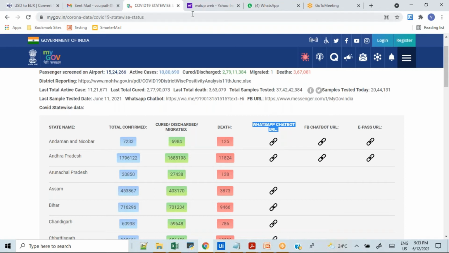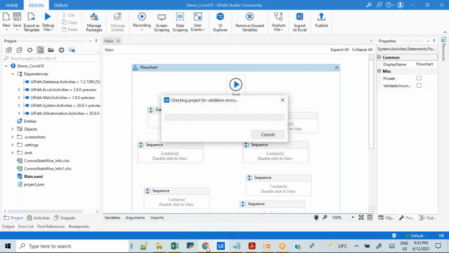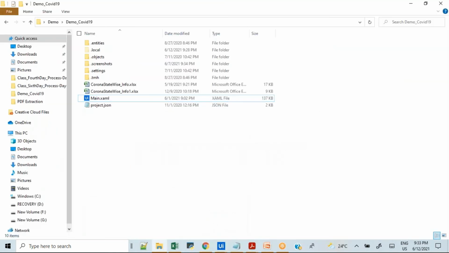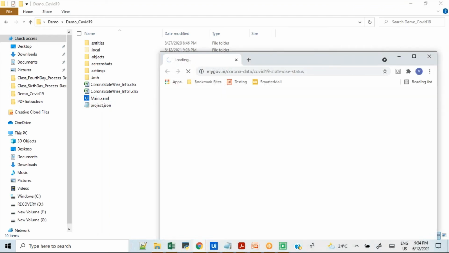So what I will do first, I will run it, I will show you, and then I will build it. Okay, so let me run this. What will this process do? First, it will launch the browser. Once the browser is launched, it will open the URL. Once the URL is open, it will capture all the information. After that, it will put it into the Excel file, and once it is done, it will send all the information via email as well.